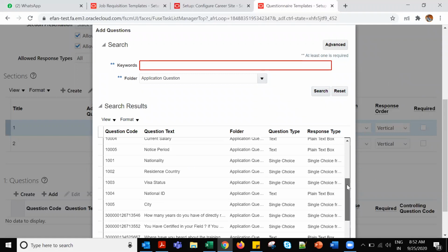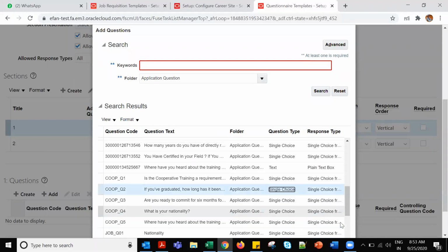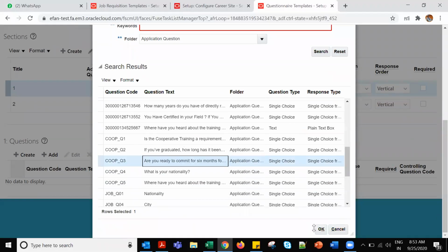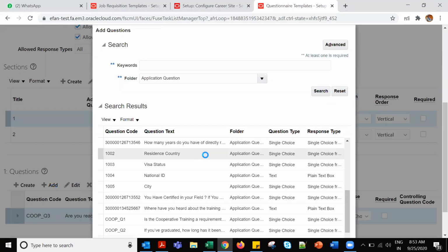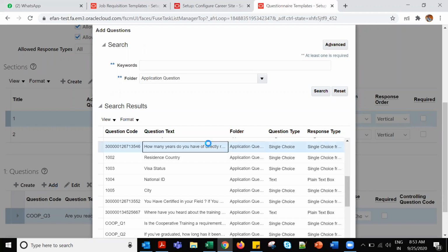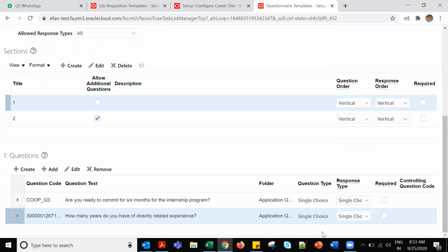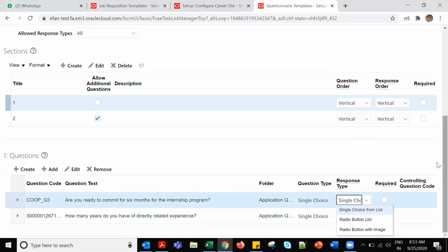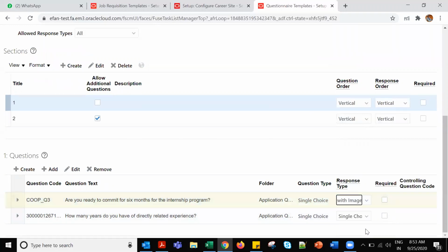Current salary, notice period, application questions. If you have graduated, how long has it been? What is the nationality? Are you ready to commit for 6 months? There is a list of questions available like that. Suppose I'm adding one more question here: residence country, how many years of directly related experience do you have? You can select the response type here: single choice from list, radio button, or radio button with image. Anything you can select.